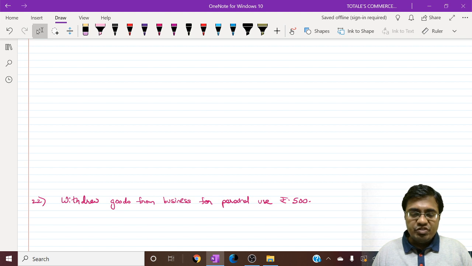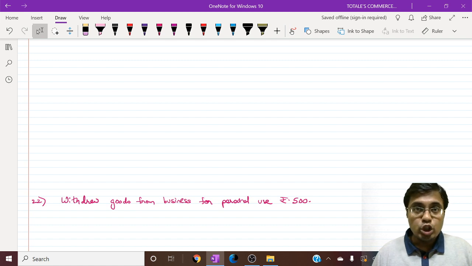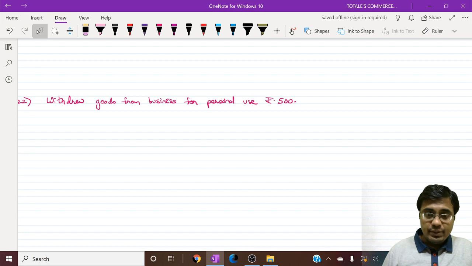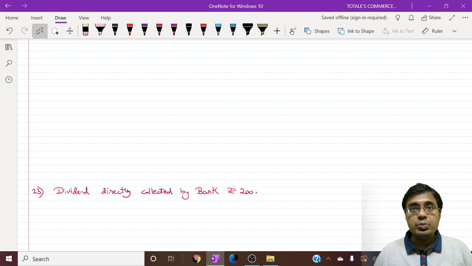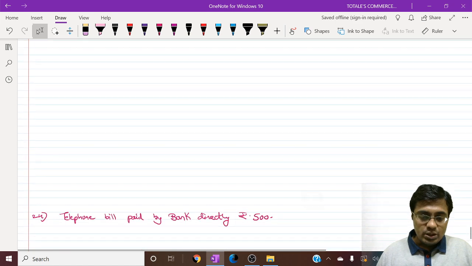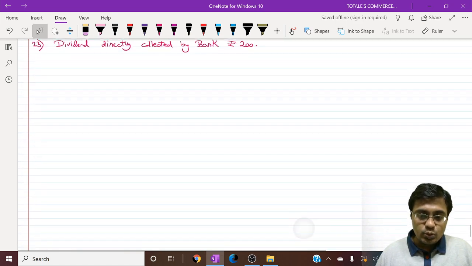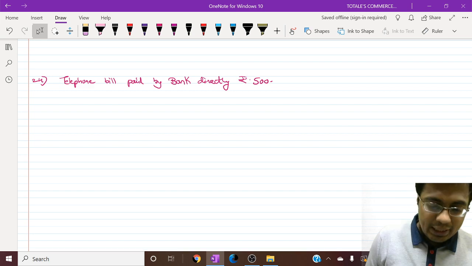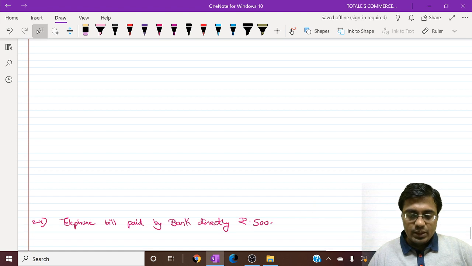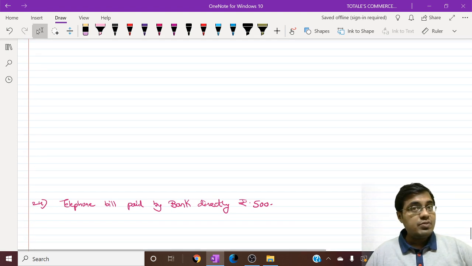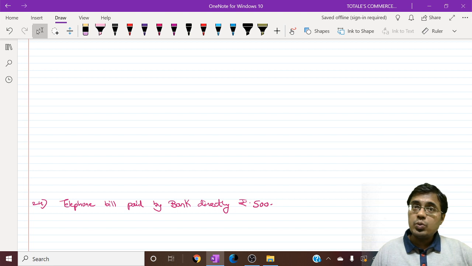The next question is: withdrew goods from business for personal use, 500. And the next question is: dividend directly collected by bank, rupees 200. I feel there is one more question I have kept for you: telephone bill paid by bank directly, rupees 500. So these are the homework questions for you.